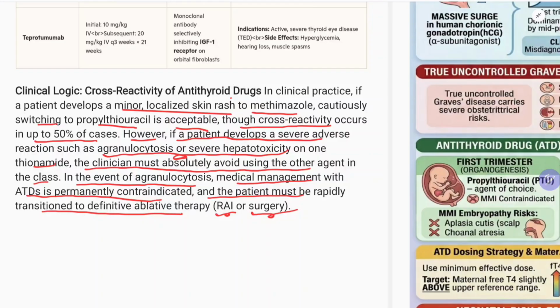If one thionamide, meaning one antithyroid drug, develops a severe reaction, then all of the thionamides are contraindicated. If one thionamide develops a minor side effect, then you can switch to the other thionamide. But remember, in this case also 50% of them develop cross reactivity, meaning the side effect. So this point we should remember.